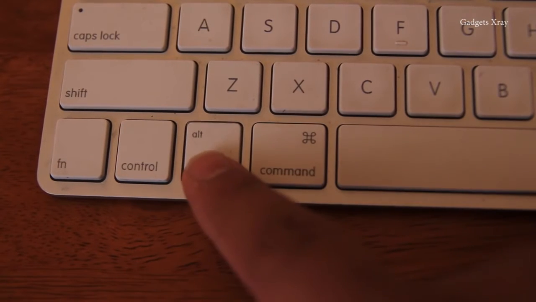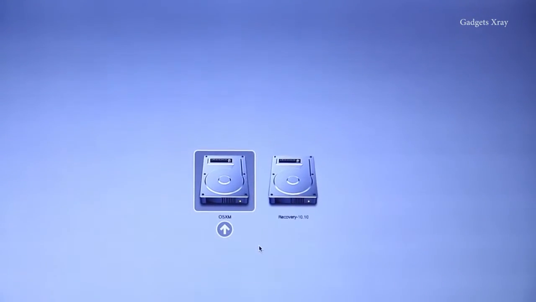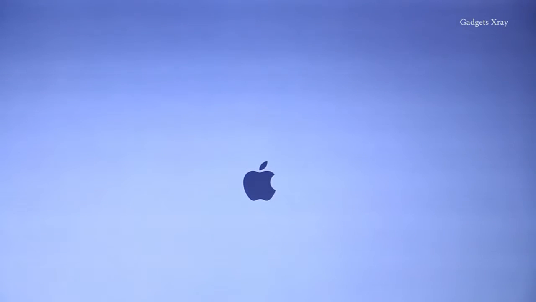To factory reset your computer, you need to hold Option for about 20 seconds. And then let go when you see the screen showing you your main hard drive and your recovery partition. Click on the recovery and don't turn your computer off, just wait. It's loading the software.